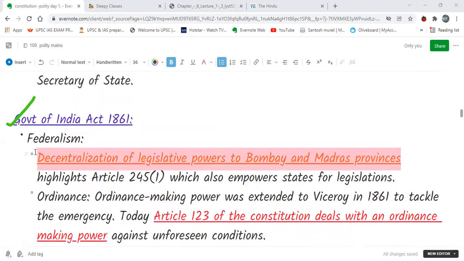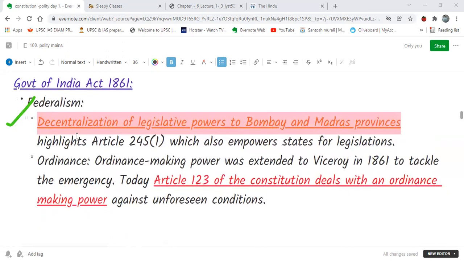There is federalism. How did federalism come in the 1861 Act? Decentralization was done to the legislative powers of the Bombay and Madras provinces. We can relate this to how the state legislatures are empowered in the present day Constitution, in Article 245, clause 1. How the states are given power, we derive from the Government of India Act 1861.